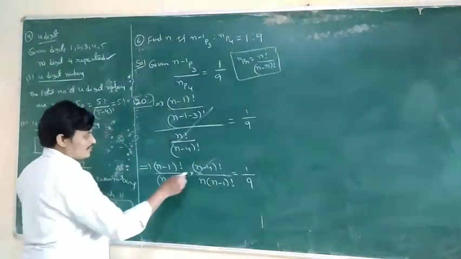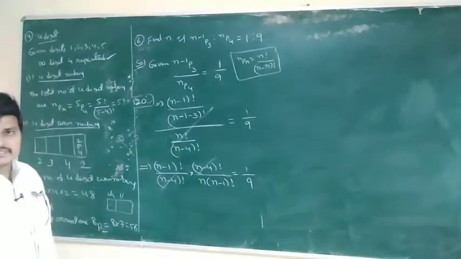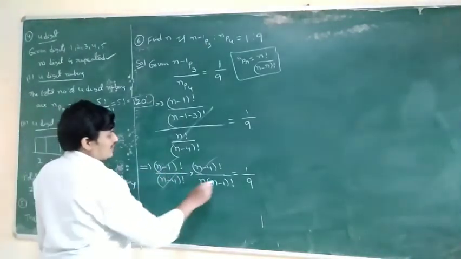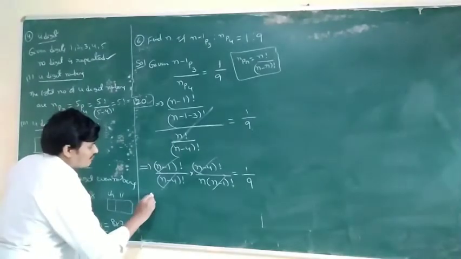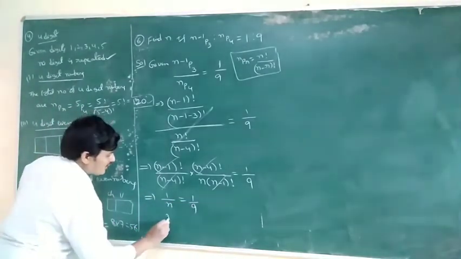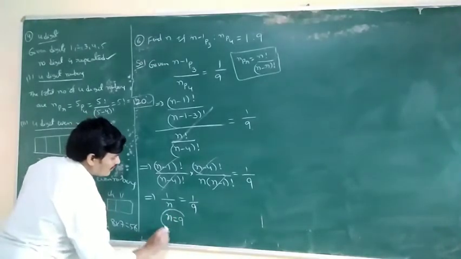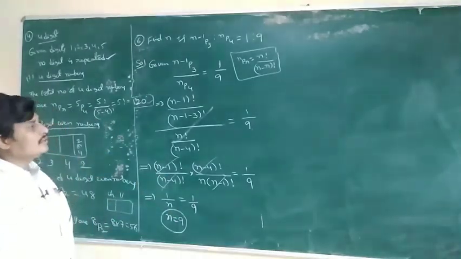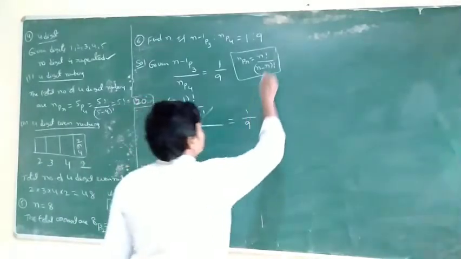The (n minus 1) factorials cancel, and n minus 4 factorials cancel. Finally 1/n is equal to 1/9. So n is equal to 9. Okay, clear?